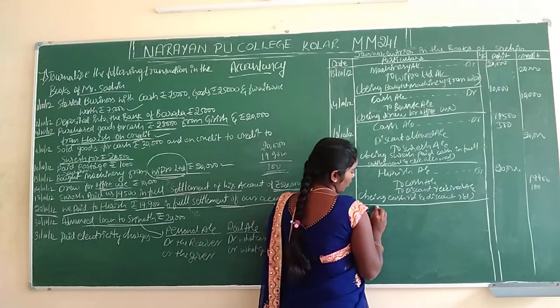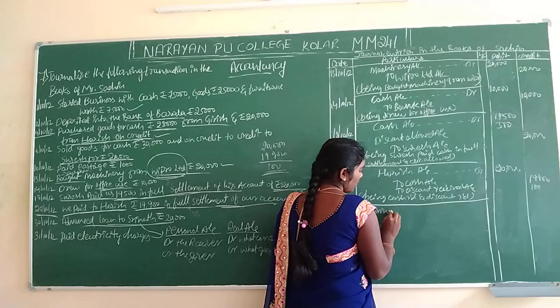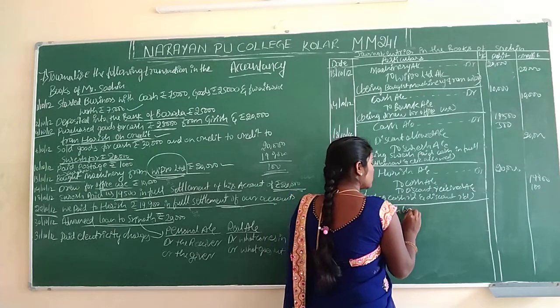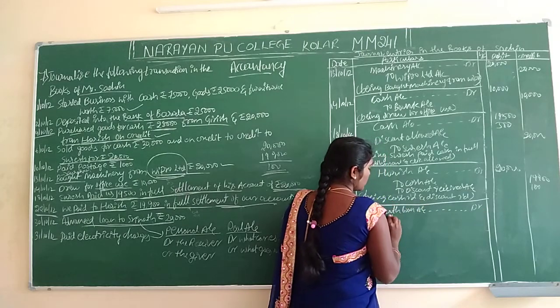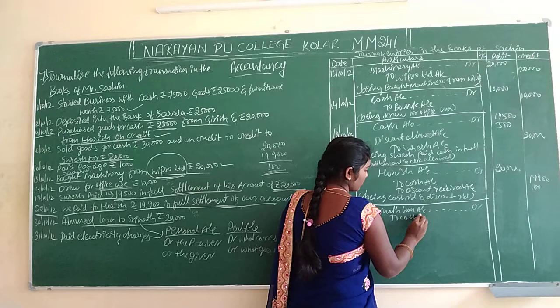Srinath loan account debit to cash account.